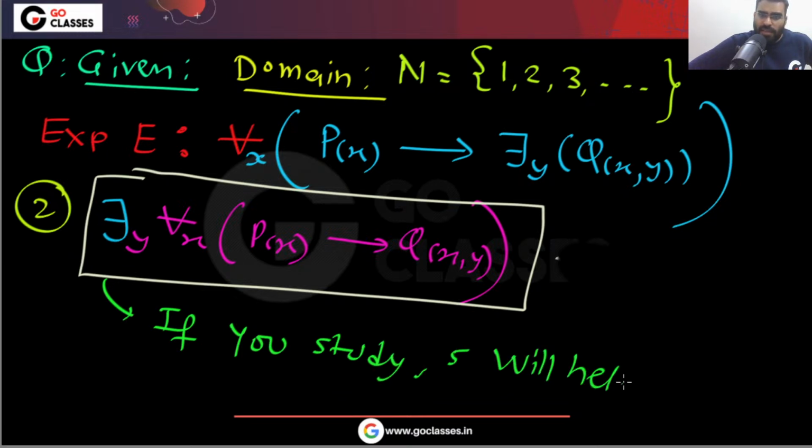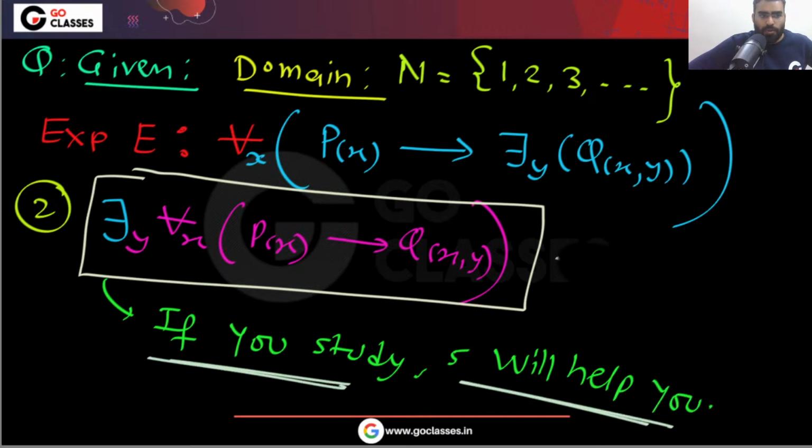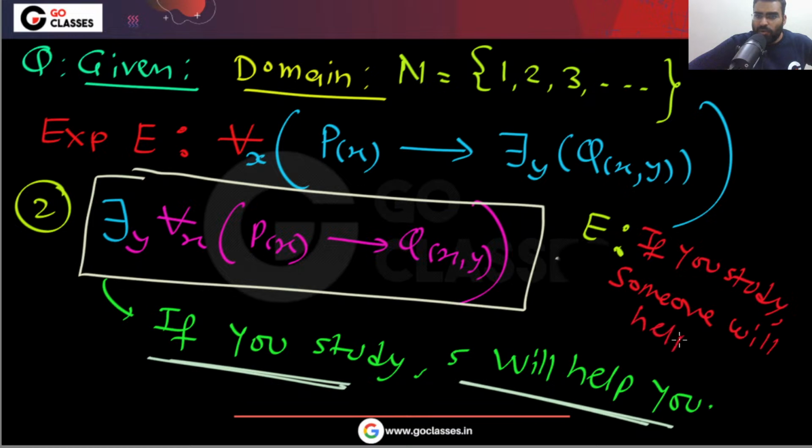And the given expression was saying that for everyone, if you study, then someone will help you. So tell me, who will imply whom?